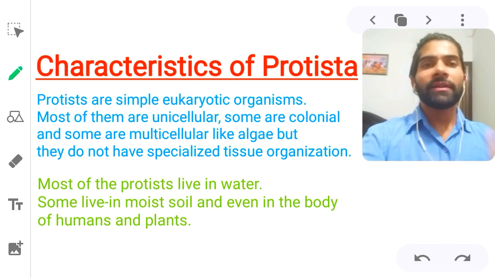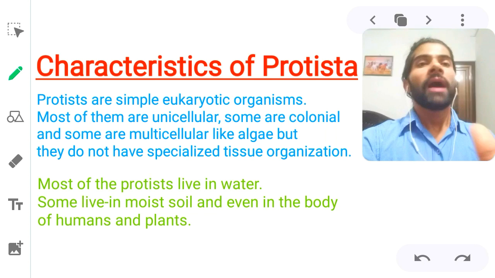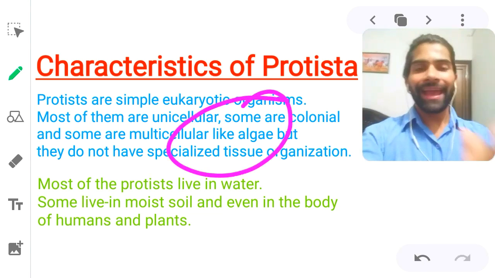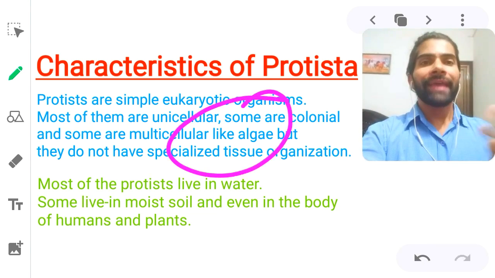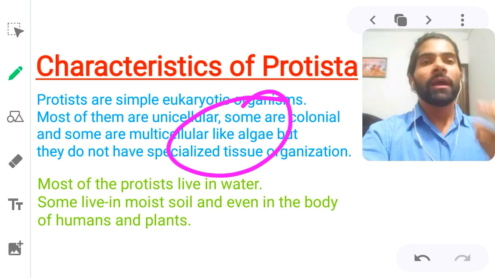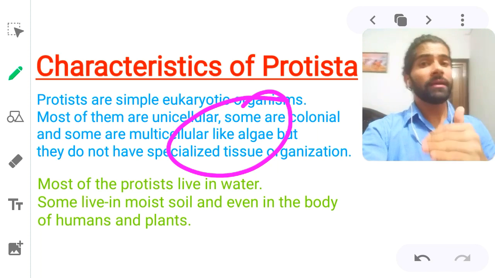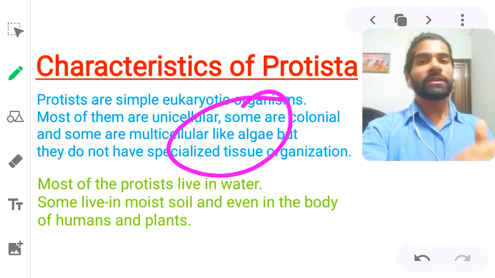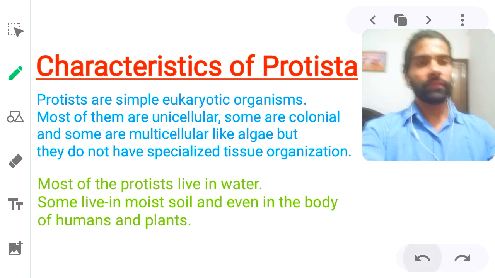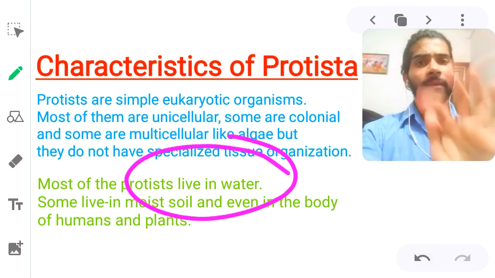And some are multicellular like algae, but they do not have specialized tissue or organs. We are talking about algae in the Protista because they have a multicellular structure but do not have a cellular tissue level organization. That's why we are not placing the algae here. We are talking about only the protists that belong to the Protista kingdom. Okay, most of the protists live in water. Yes, पानी के अंदर मिलते हैं.